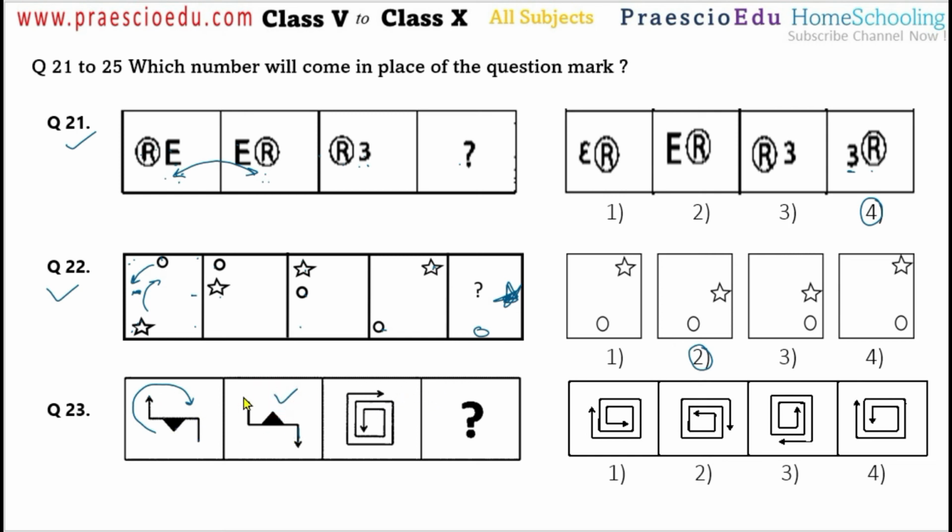So we will use the same sequence for this figure. This arrow will turn 180 degrees, this arrow toward the down will turn 180 degrees, and so on for the other shapes. This is given in option number 3. So option number 3 is correct for question number 23.